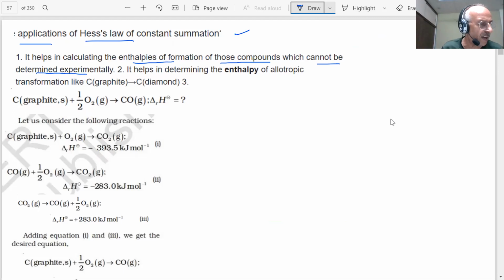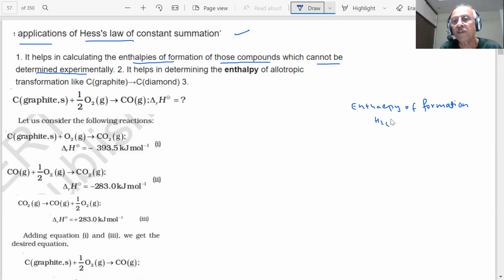You know what enthalpy of formation is, student? I told you what enthalpy of formation is. Can you tell me what the definition of standard enthalpy of formation is, which we defined last time? It is when 1 mole of a compound is formed from its elements in their most stable states under standard conditions. That is what I said.